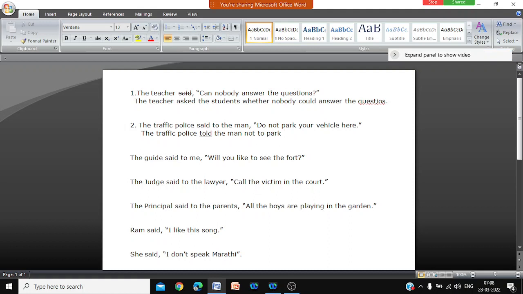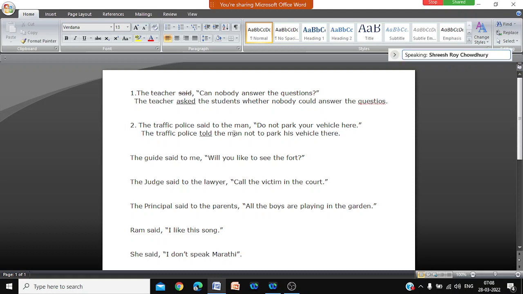Now you don't write your vehicle. What will you write? The policeman is saying your vehicle. When you are saying vehicle, his vehicle. His vehicle, and here will become there.